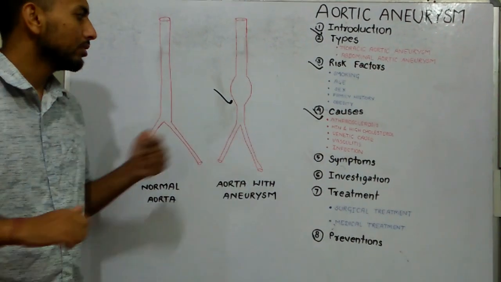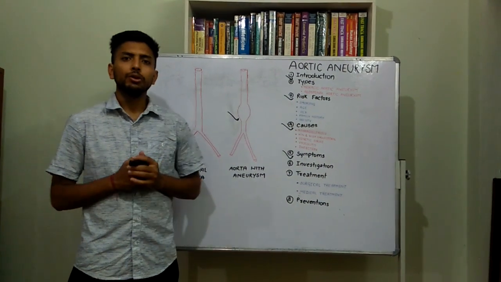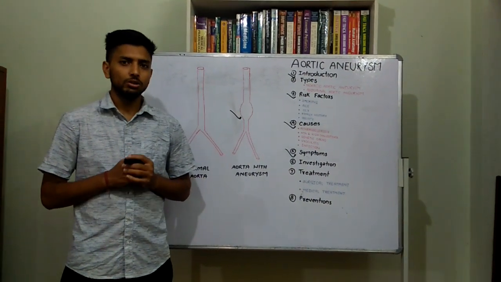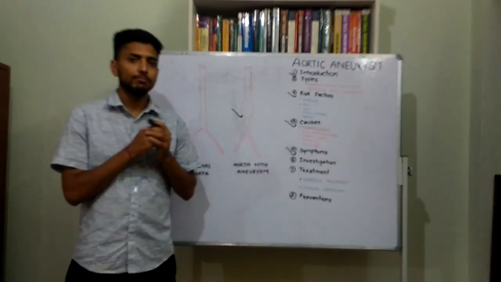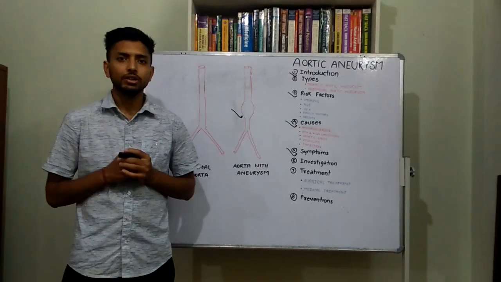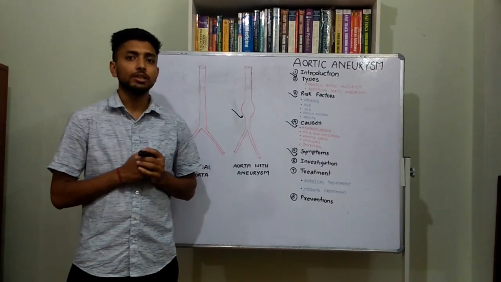Now let's talk about the symptoms of aortic aneurysm. You may remain asymptomatic throughout the course. If symptoms are present, it might be because of compression of surrounding structures, or the aortic aneurysm is on the verge of rupture.